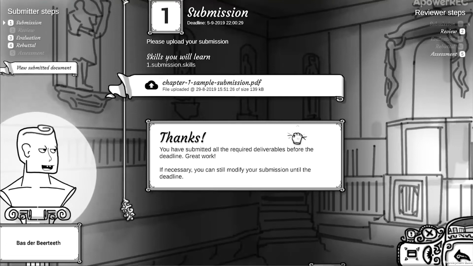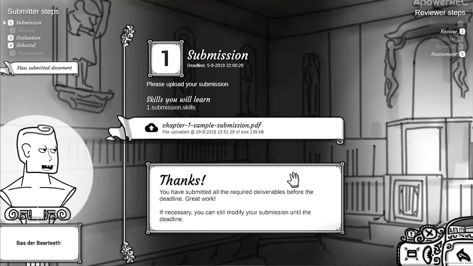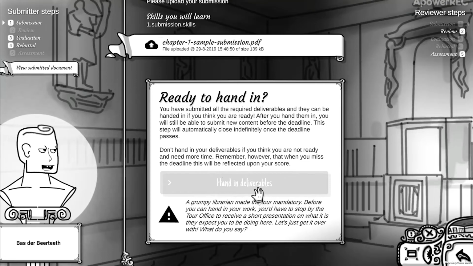This button is key for each step of the review process. If you don't hand in your work, the system does not know you are ready. As a result, you may hinder your peers as they depend on your work, and it may reflect poorly on your grade. In fact, not uploading a PDF document in time for the deadline will prevent you from being properly assigned to your peers at all. If you can't hand in your document because the button is inactive, then please read the warning below it carefully. You may still need to complete the tour or your identity, for instance.